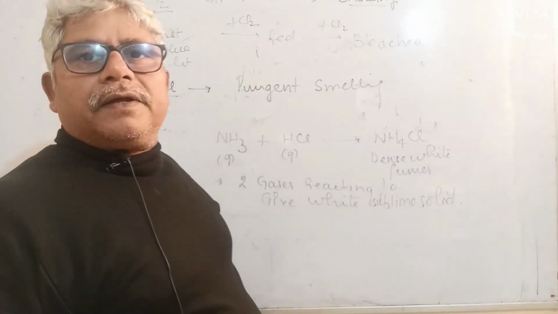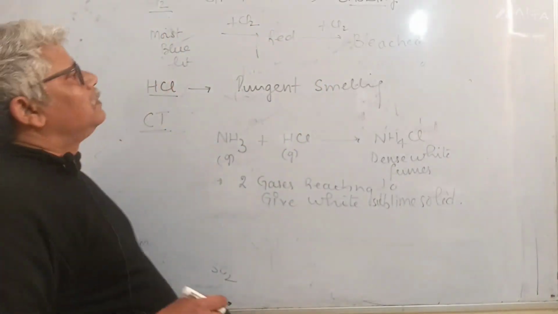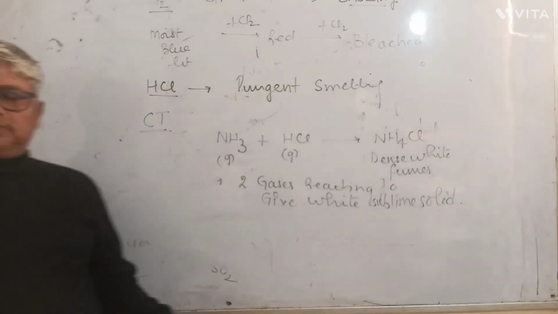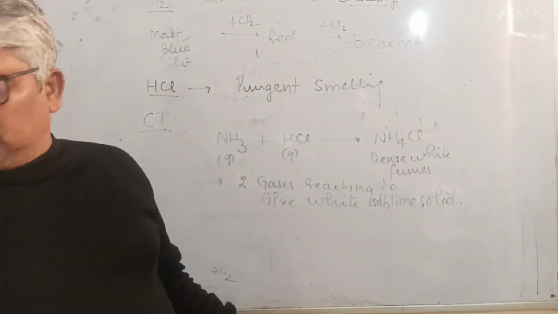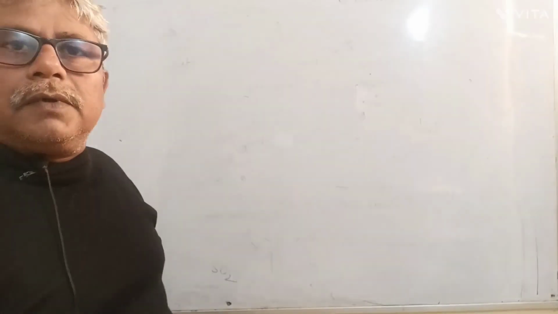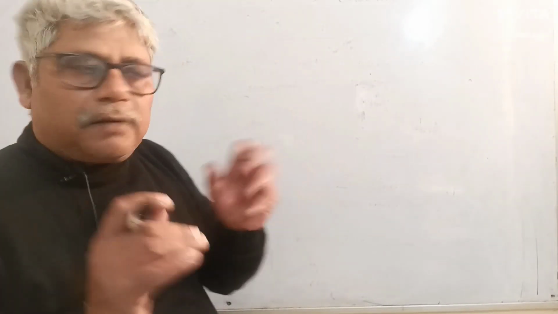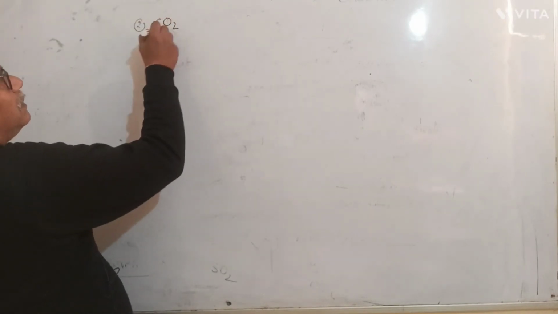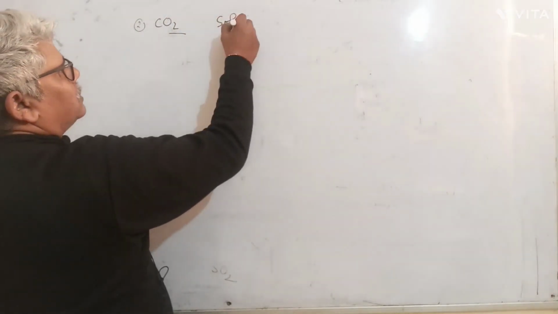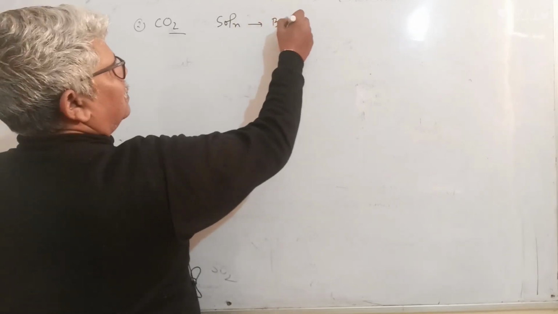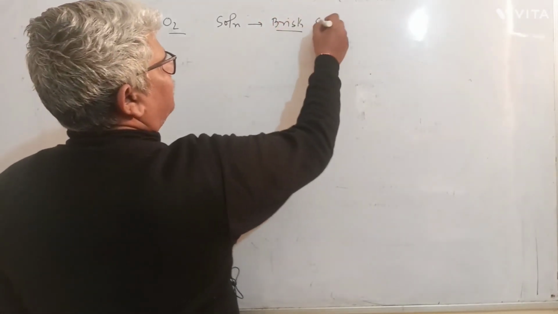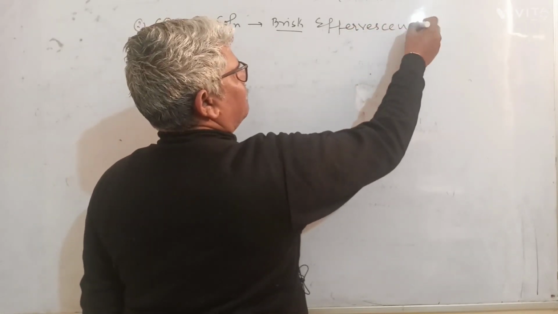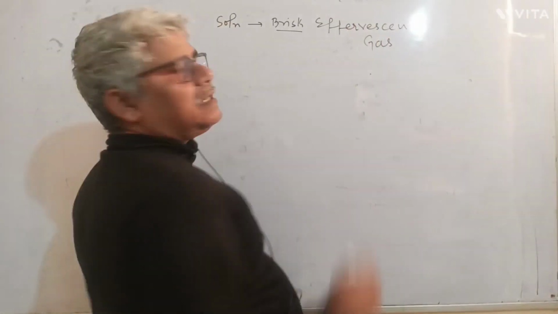Next gas is carbon dioxide. Resuming, now we come to carbon dioxide. When you prepare it in solution, it gives brisk, means tej, effervescent gas. Which gas? Brisk effervescent gas.